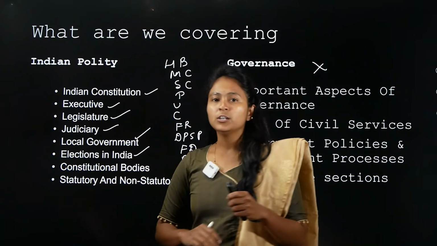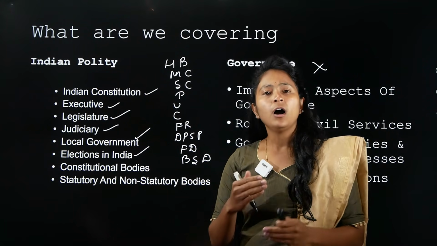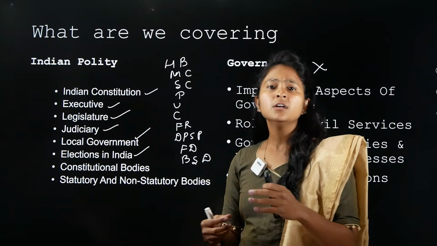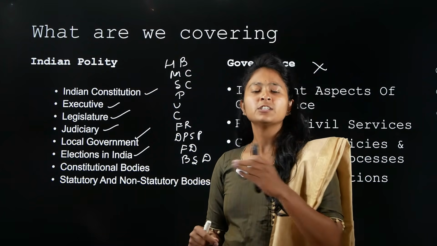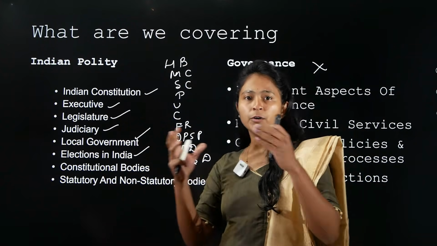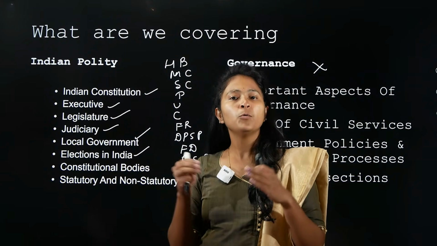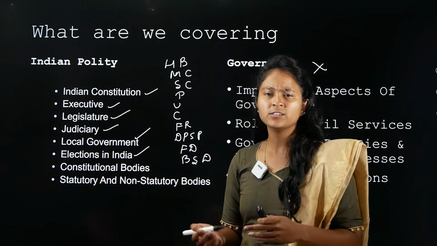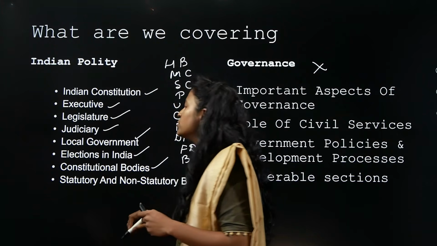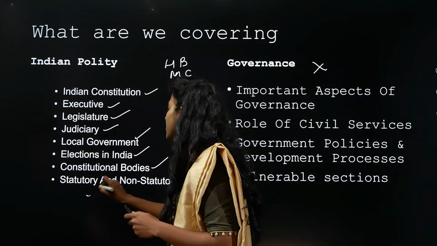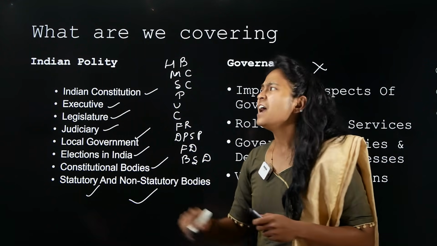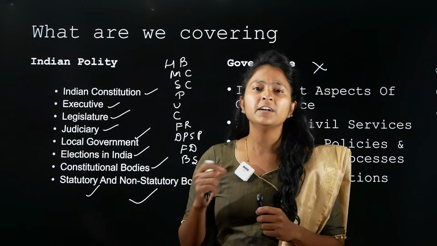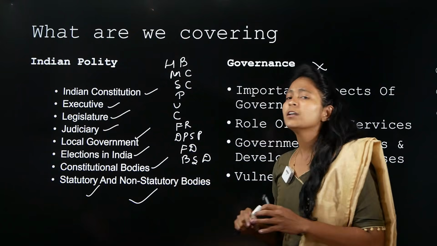Elections in India: we'll see how elections happen and what the important topics under elections are, such as electoral reforms, the Election Commission, the State Election Commission, the Central Election Commission, what they are made of, the different people involved in elections, how the election process works, and all the rules and regulations. We will see constitutional bodies, and statutory and non-statutory bodies at the end. In between, we'll also see Centre-State and interstate relations, the parliamentary form of government, the federal structure, and so on. So this is what we'll be covering in Indian polity.